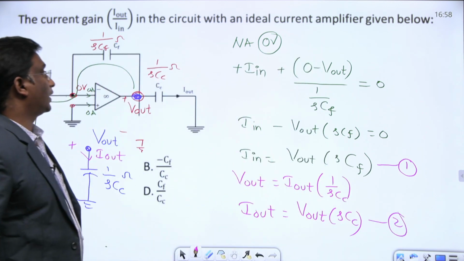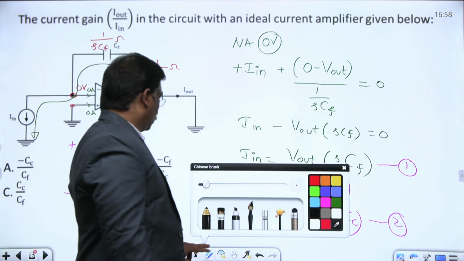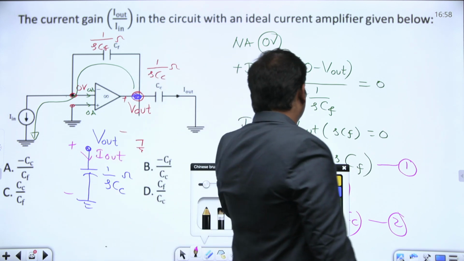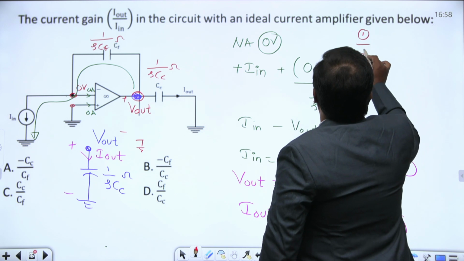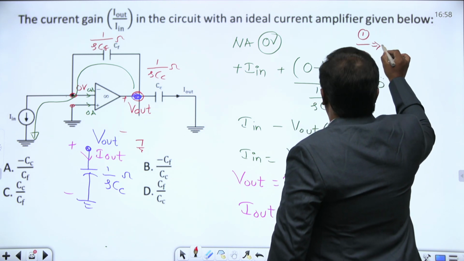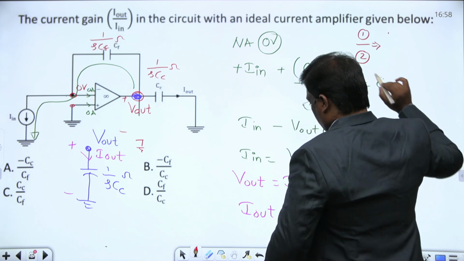The question asks us to calculate I out by I in. Take the ratio of equation 2 divided by equation 1.